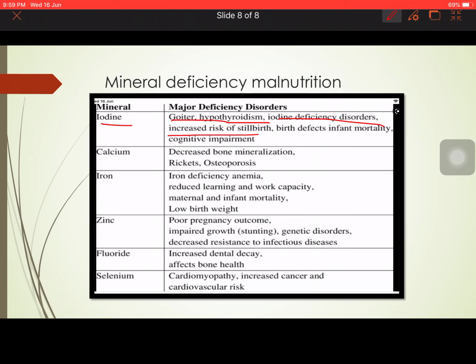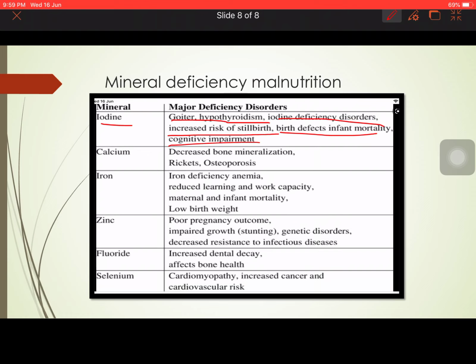Next comes the calcium mineral, which when deficient causes decreased bone mineralization, that is rickets and osteoporosis. Then iron deficiency, which we have already told causes iron deficiency anemia, reduced learning and working capacity, maternal and infant mortality, and low birth weight. Zinc deficiency causes poor pregnancy outcome, impaired growth, and genetic disorders. These are all zinc deficiency effects.